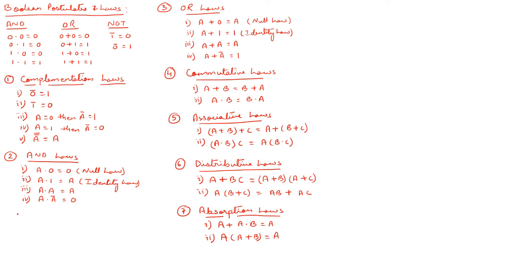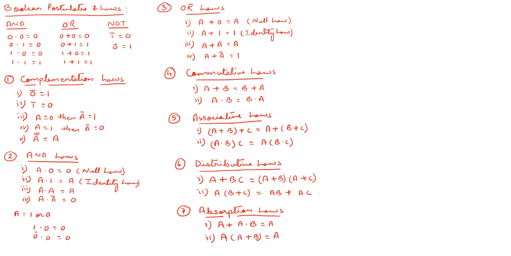A is either 1 or 0, because we have two values in digital. A is a variable, so it may be 1 or 0. Keeping this in mind, if I solve for the AND laws, taking the value of A as 1, 1 dot 0 gives 0 itself. And if I take A as 0, then 0 dot 0 gives 0.